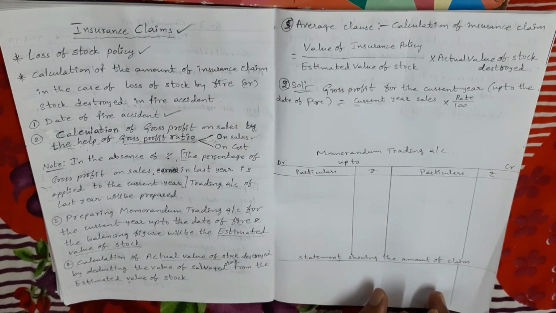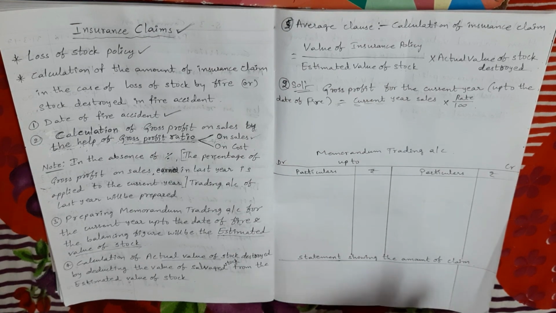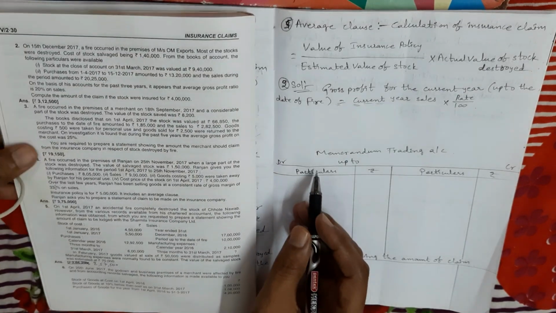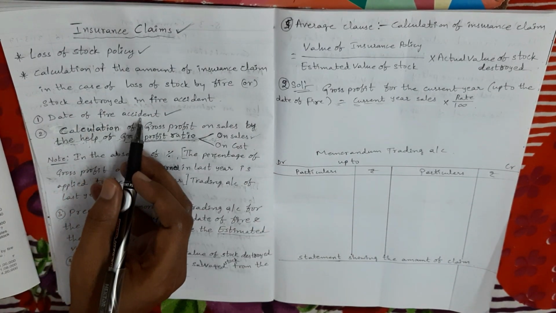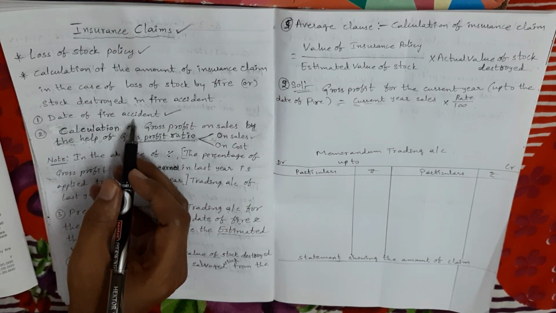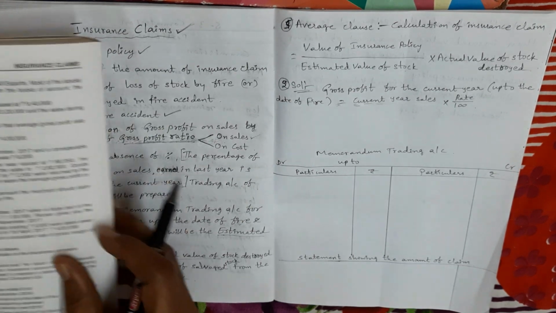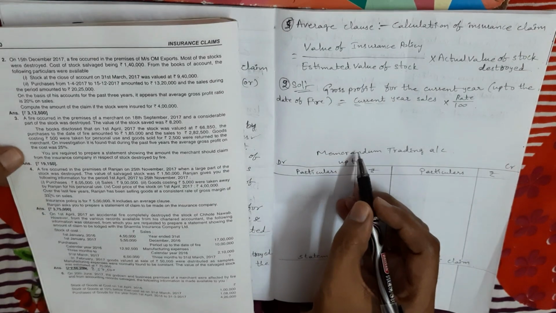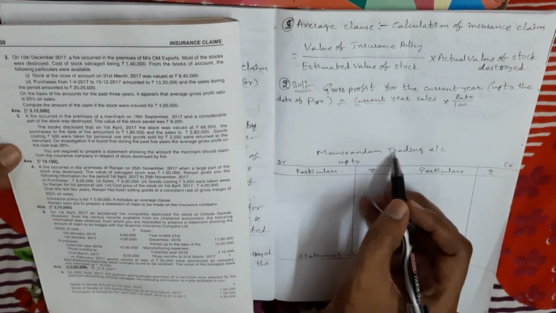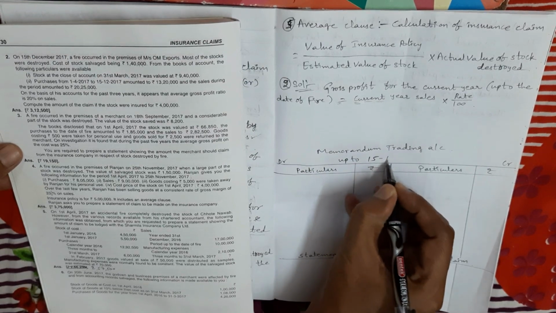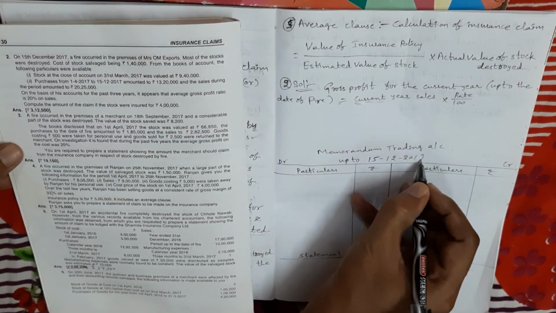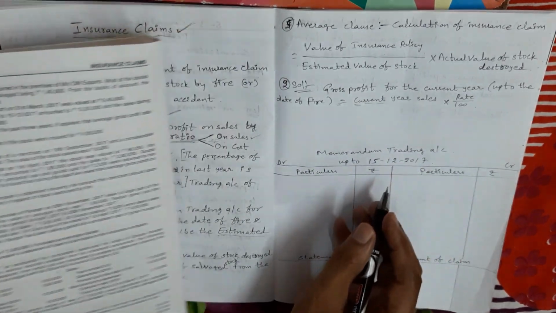To find out the insurance claim, you have to draw this statement. Right. So what is the first step? Date of fire accident. In this problem, what is the date of fire accident? 15th December 2017. So here I am taking the date of fire accident, memorandum trading account up to 15th December 2017. Next, second step.